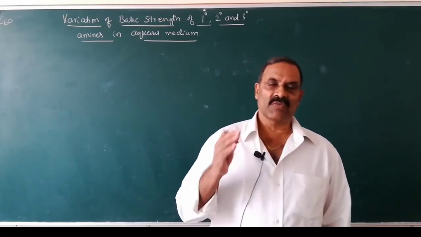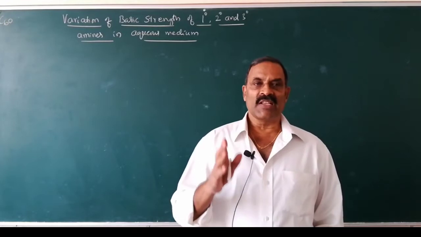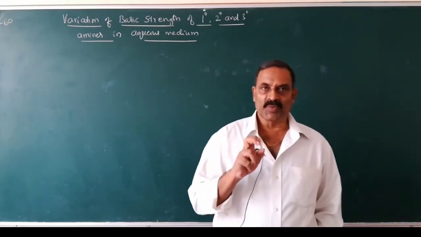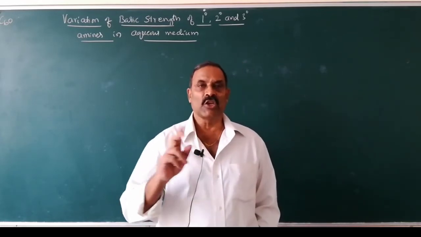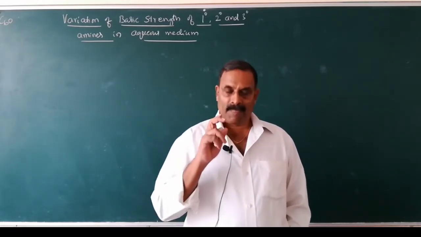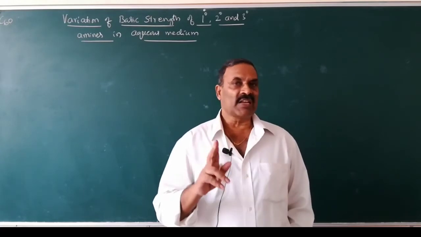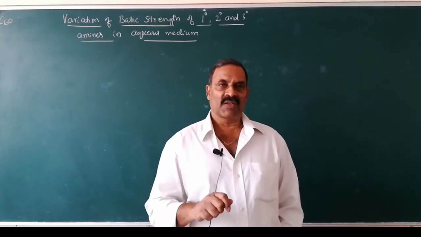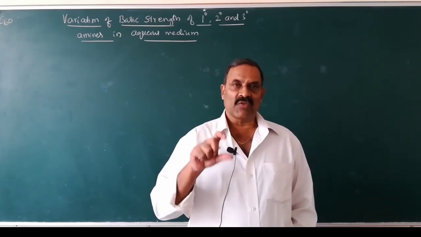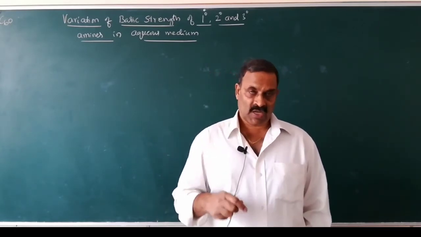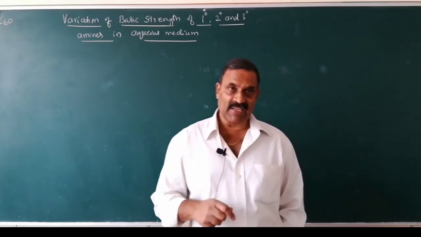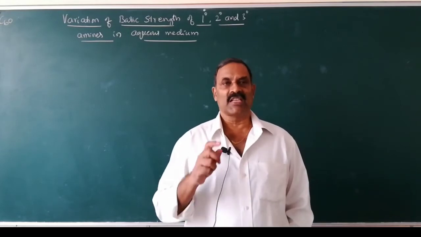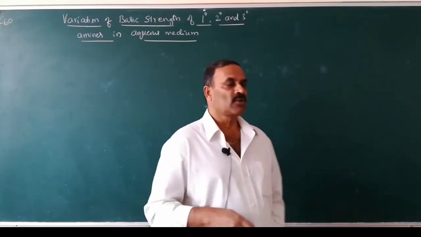In the last class we discussed that alkyl amines are more basic than ammonia because alkyl groups are electron releasing groups because of the positive inductive effect. Because of the positive inductive effect, the electron density of the nitrogen atom becomes more, and hence they can easily donate the lone pair of electrons to the proton.